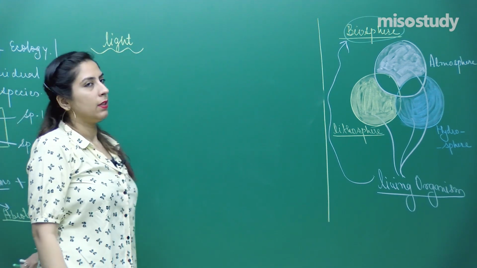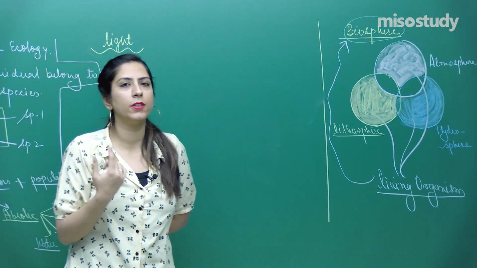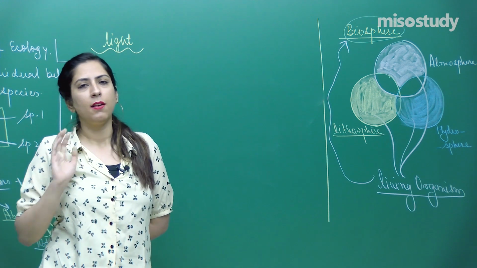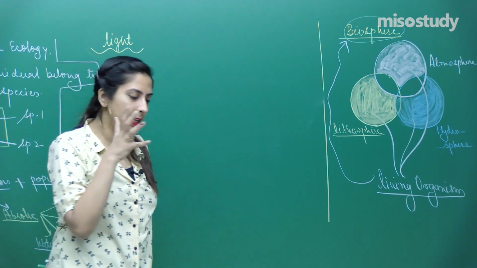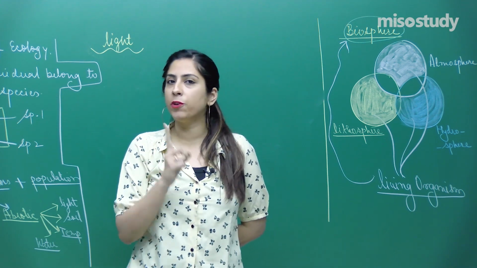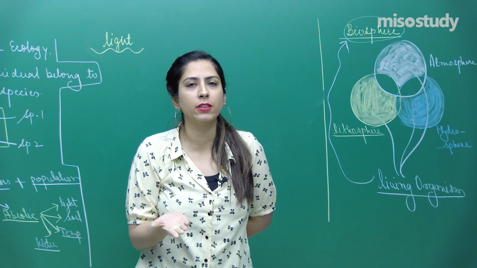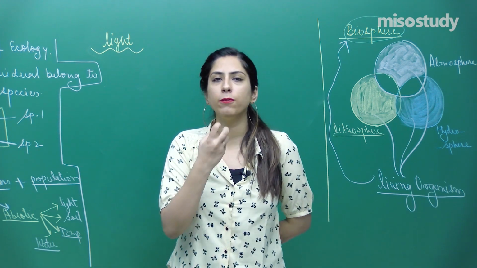Now, why is light important? First of all, it's important for visibility, but that is a secondary thing. Why is it really important? We are depending upon producers, and what are producers? Producers are plants, and we are depending on them for food.